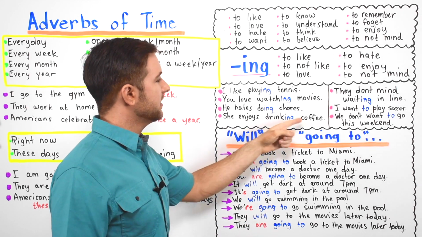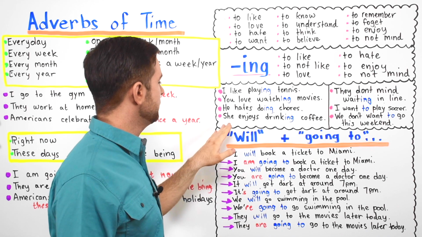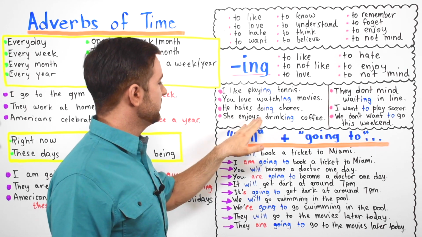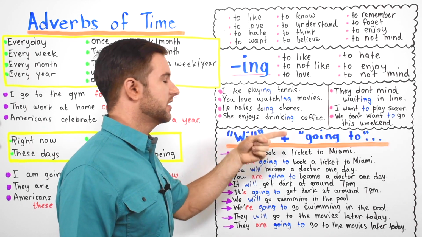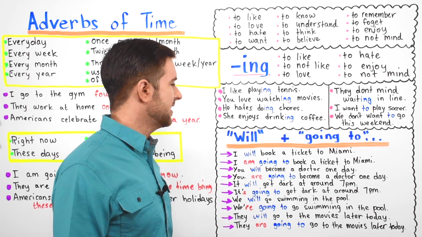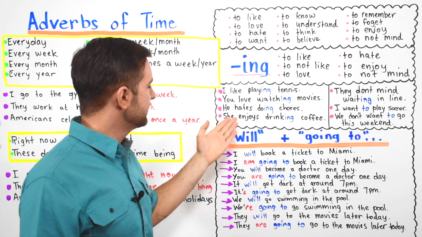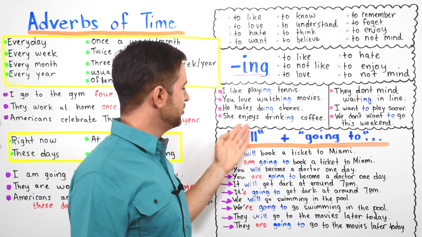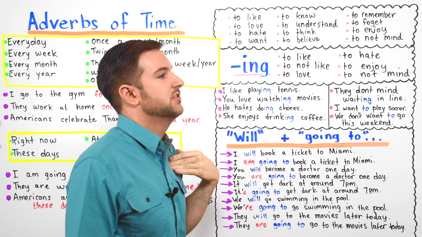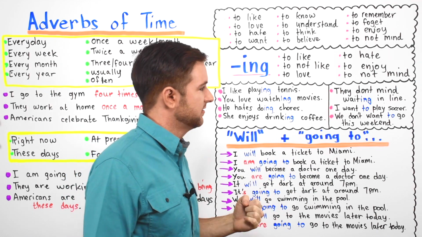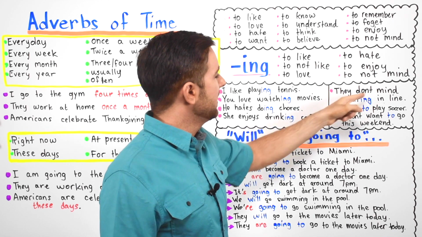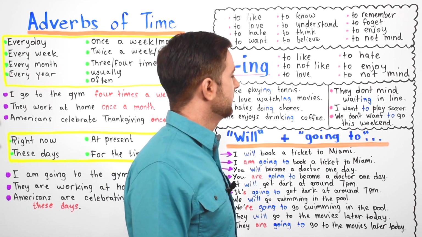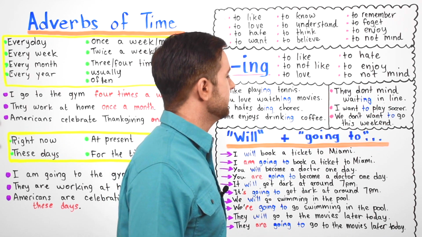She enjoys drinking coffee. Same thing. You could say she enjoys drinking coffee. I don't think people will say she enjoys to drink coffee. That doesn't sound good to me. Most people will say she enjoys drinking coffee. She enjoys doing something. I enjoy playing tennis or whatever it is. Next, they don't mind waiting in line.